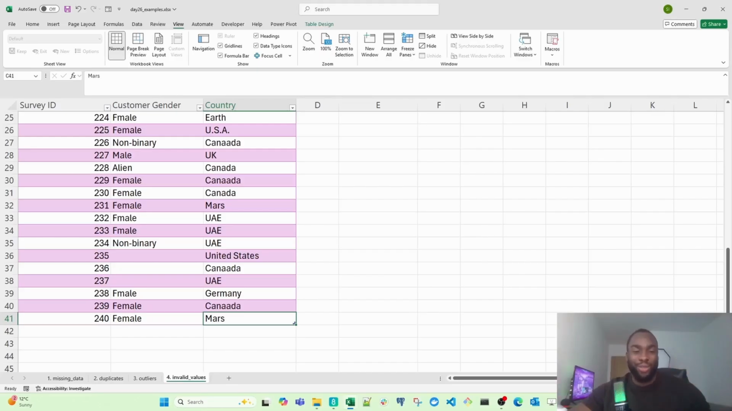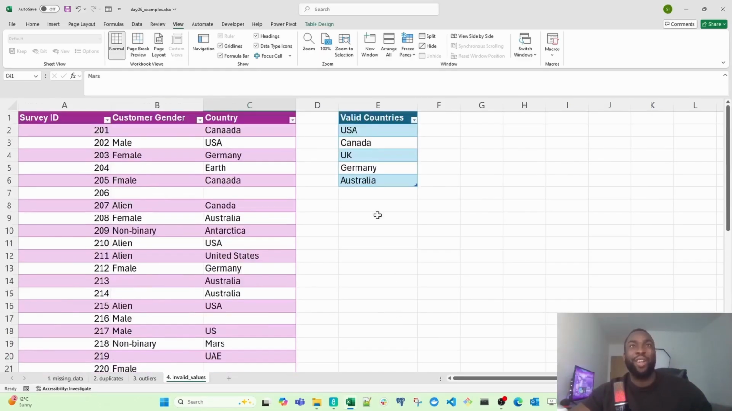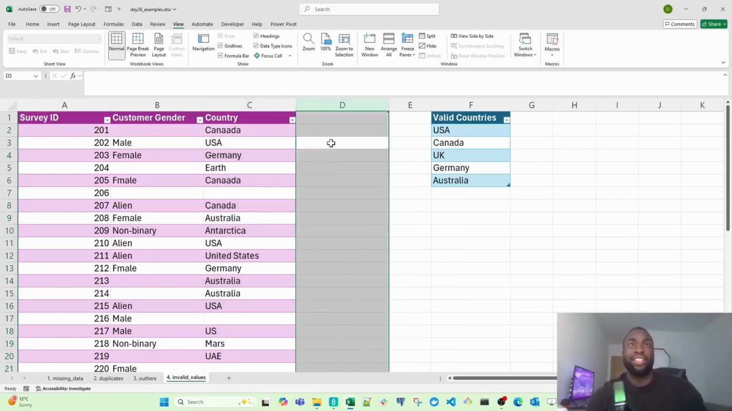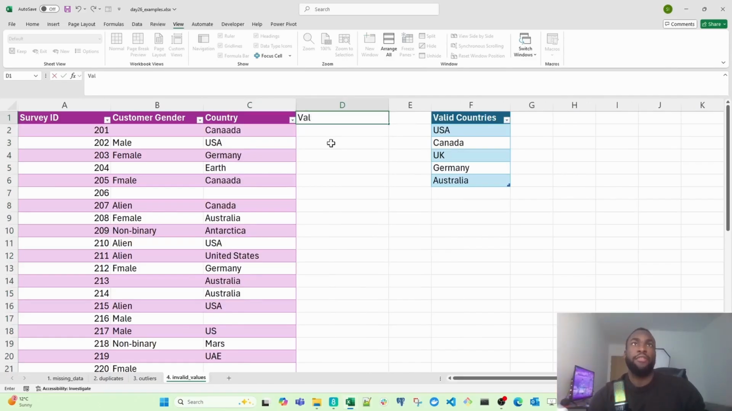So what they've asked us to do is to flag any entries that don't match the list of valid countries they actually operate in. So these are the valid countries. These are the countries they operate in. So we need to simply flag all the unusual countries in this list. So let's create another column, our data check column. Let's call it validity check.